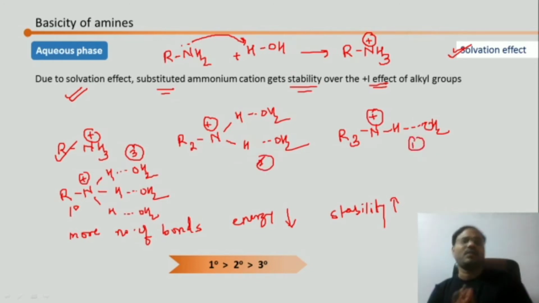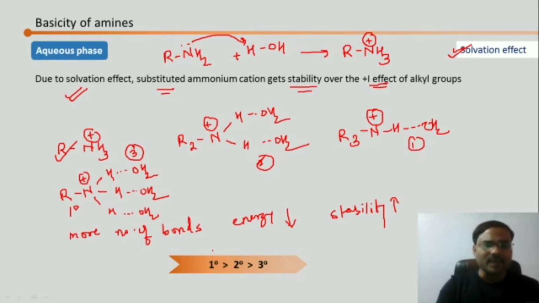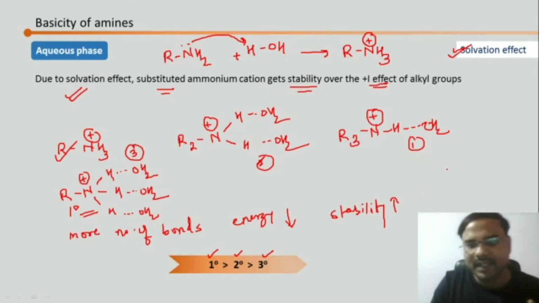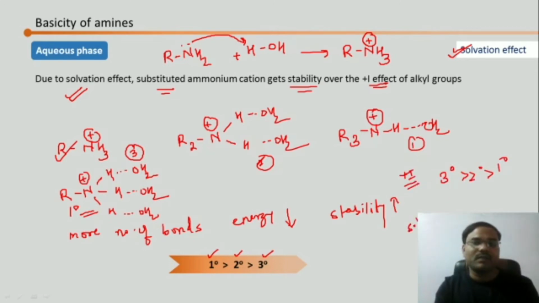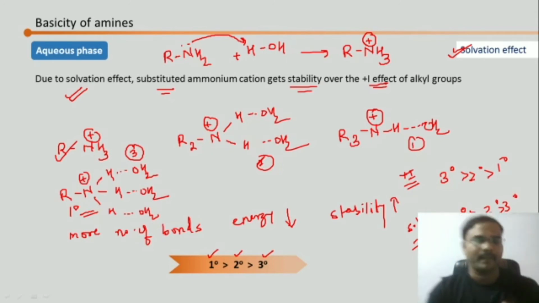So depending on the solvation effect, we can say that the basicity of primary amine is going to be more, because according to solvation effect, its conjugate acid, this cation, is going to be more stable. So its base will be more basic. Then secondary and then tertiary. So it is exactly opposite to what we have seen in the gaseous phase, that is tertiary, secondary and primary, which we saw by applying positive I effect. By applying solvation effect, we see the exact opposite. In aqueous phase we are getting the exact opposite order of basicity.